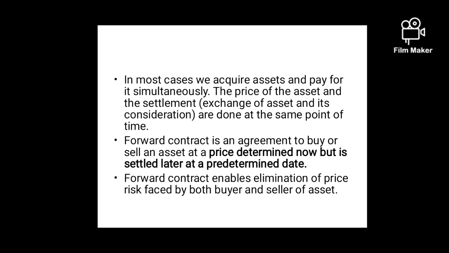The moment we pay in cash and become owner of the item, we bring this item at home. But that is a case of spot market. Spot market is a market where the actual exchange of commodity, or you can say product, and price has been done.